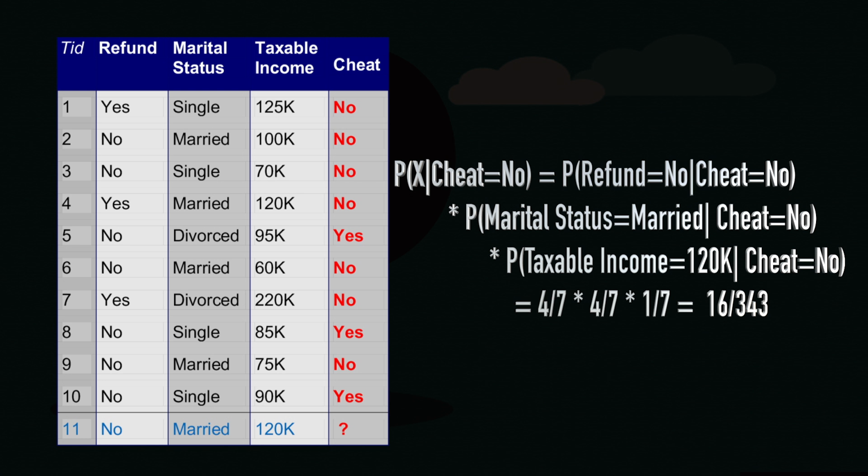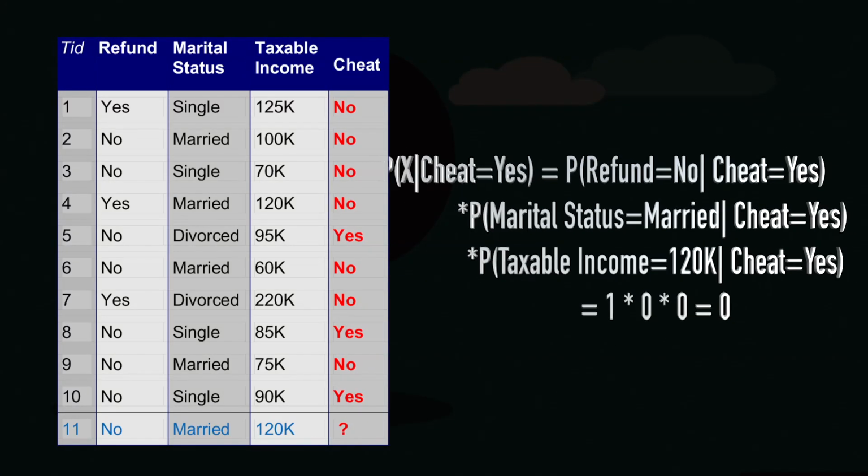You can compute in the same way probability of marital status is equal to married given cheat is equal to no and probability of taxable income is equal to 120K given cheat is equal to no. So, these are going to be 4 by 7, 4 by 7 and 1 by 7. So, you see this beautiful calculation there: 4 by 7 times 4 by 7 times 1 by 7, which is nothing but 16 by 343.